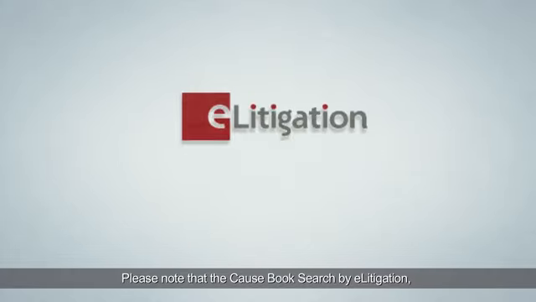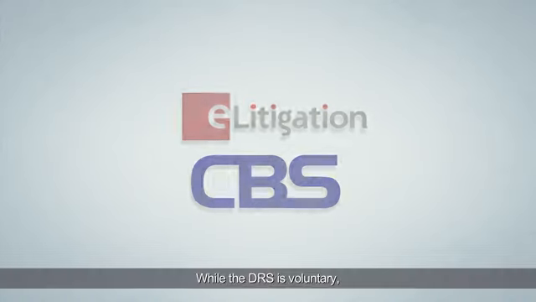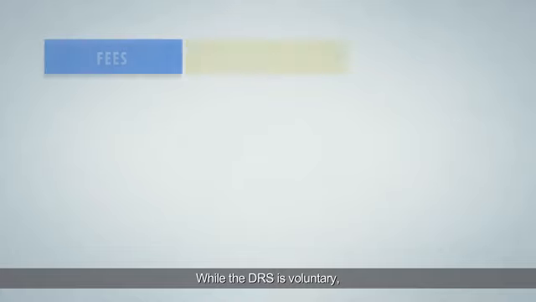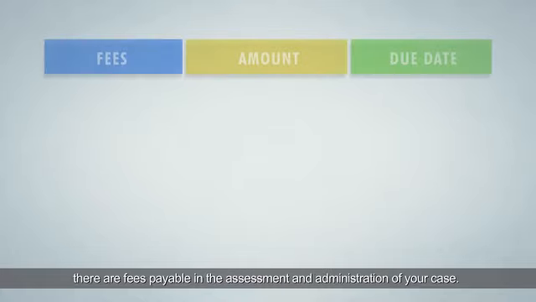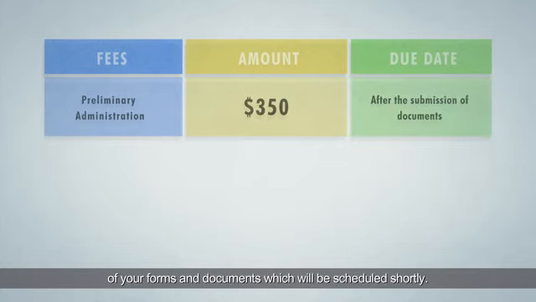Please note that the Course Book search by e-litigation and the Credit Bureau Singapore search are compulsory. You may have the searches performed at LawNet and Crimson Logic Service Bureau for a nominal fee. While the DRS is voluntary, there are fees payable in the assessment and administration of your case. First, the preliminary administration fee of $350 is payable upon the complete submission of your forms and documents, which will be scheduled shortly.